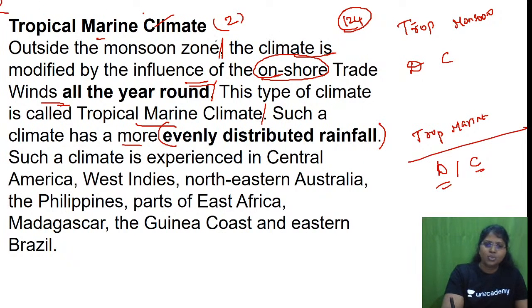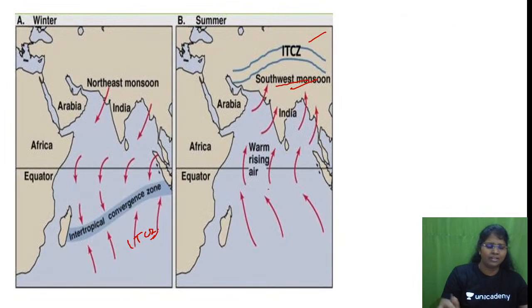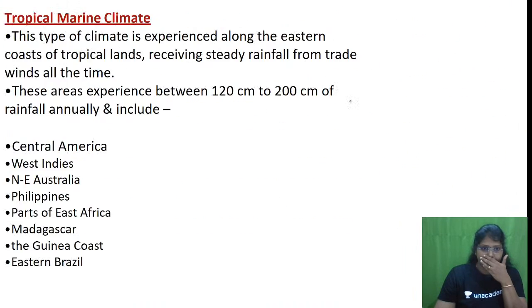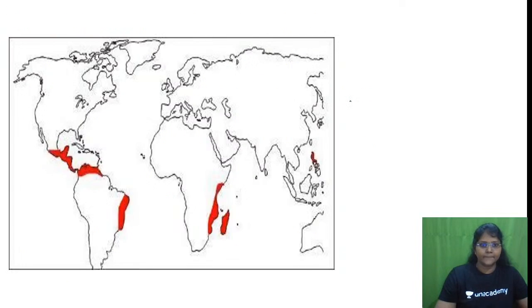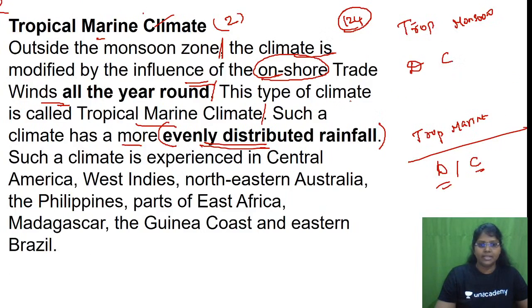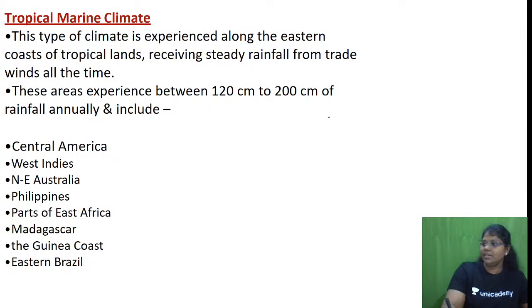So outside the monsoon zone, the climate is modified by the influence of trade winds, giving evenly distributed rainfall. Especially, Radhika, please check the climatic graph. Let me take this page, from January till December. Am I right?